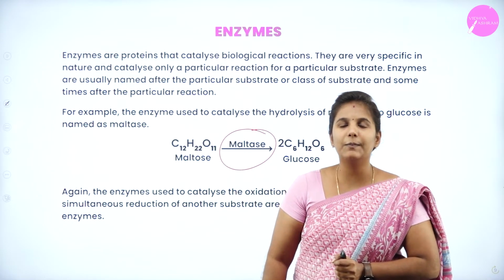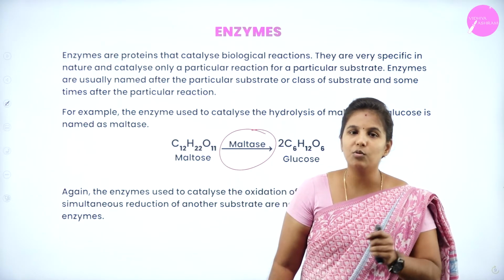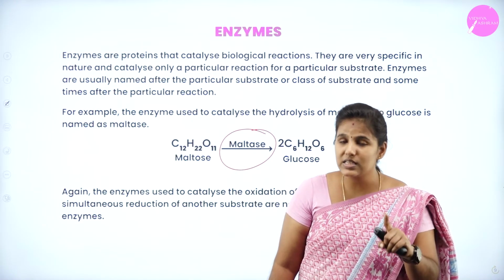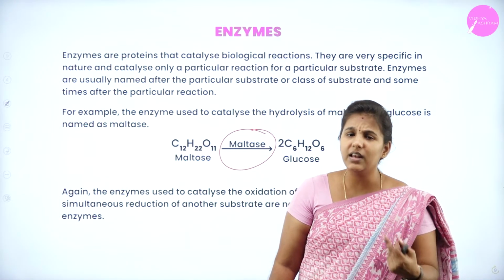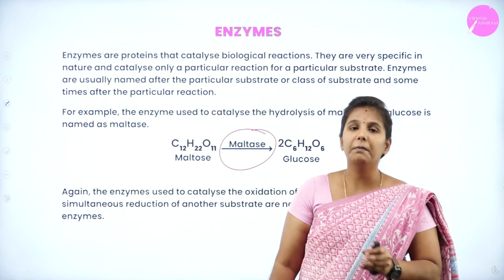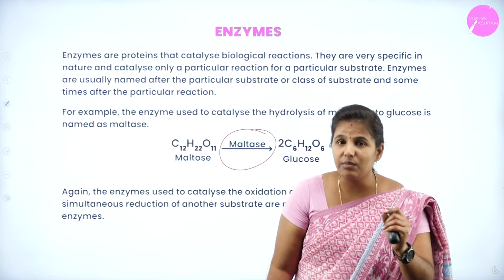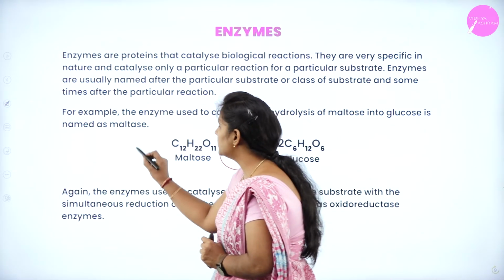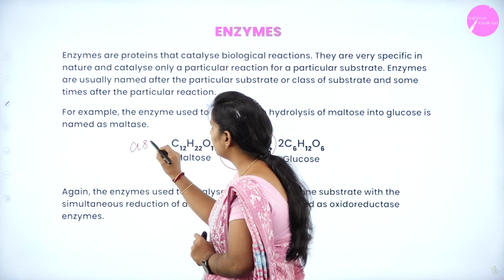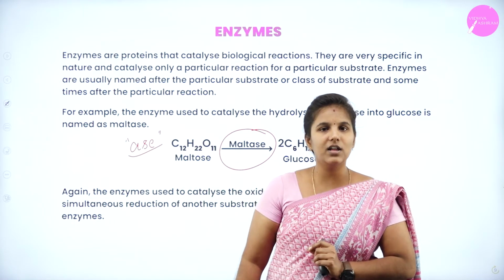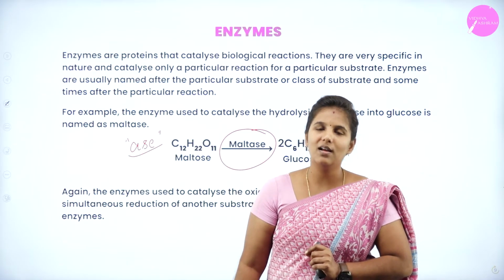This is another important thing we must know about enzymes. If the enzymes are reacting with a substrate, we give the name of that enzyme by taking the substrate name, and always while naming the enzyme, we should use "ase".